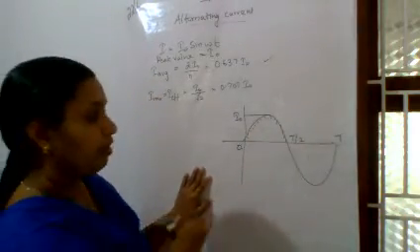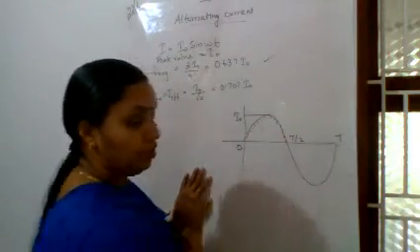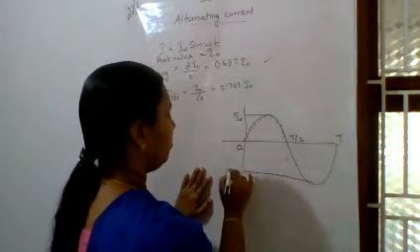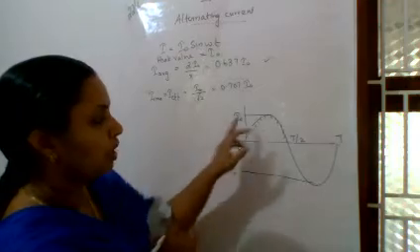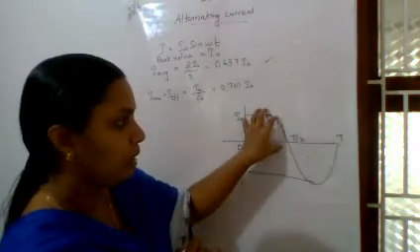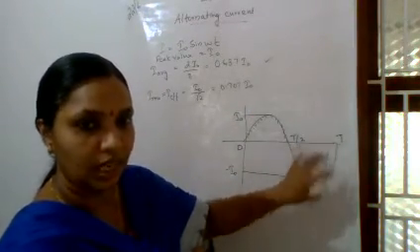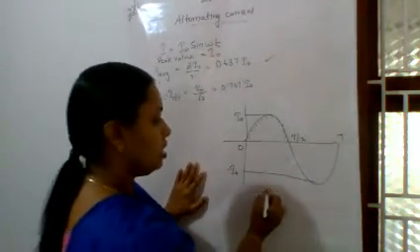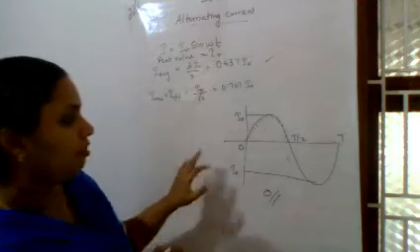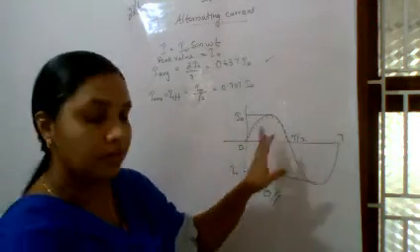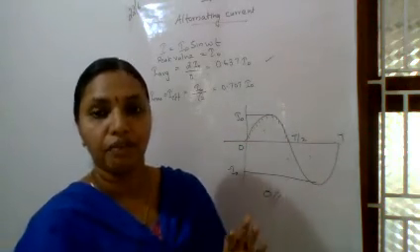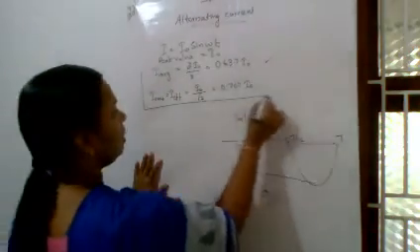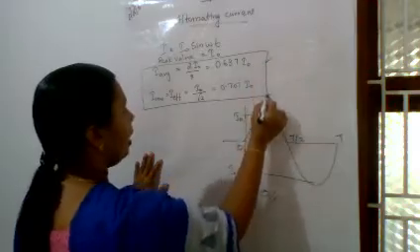What happens if we find the average for the full cycle? Here it is I0, and in the negative half cycle it comes as minus I0. So what will be the average? This plus this comes, so the sign will be different, and the average value becomes 0. That is why we only find the average for the half cycle of AC, not for the full cycle of AC. So these two relations, I average and I RMS, are very important.